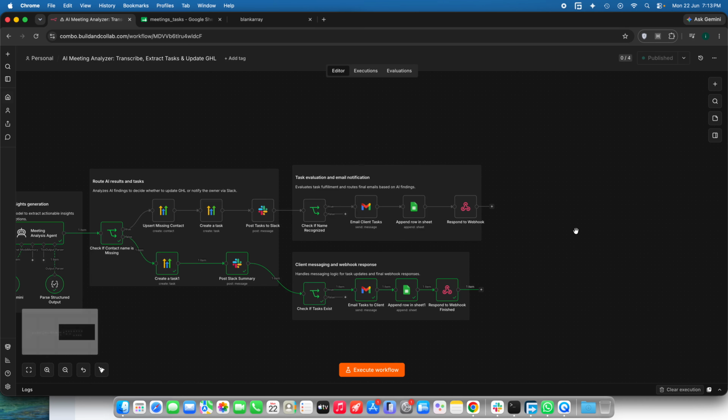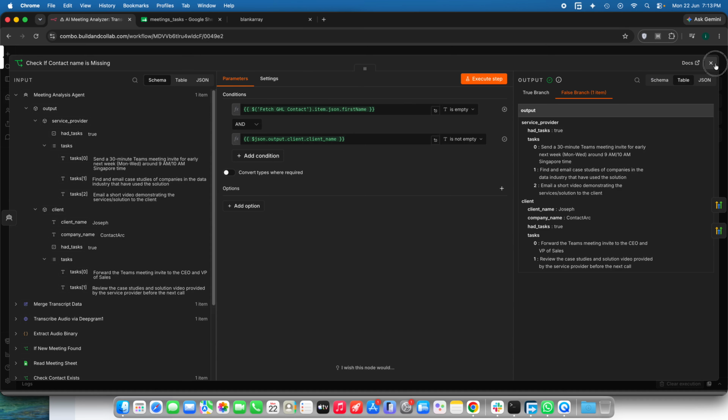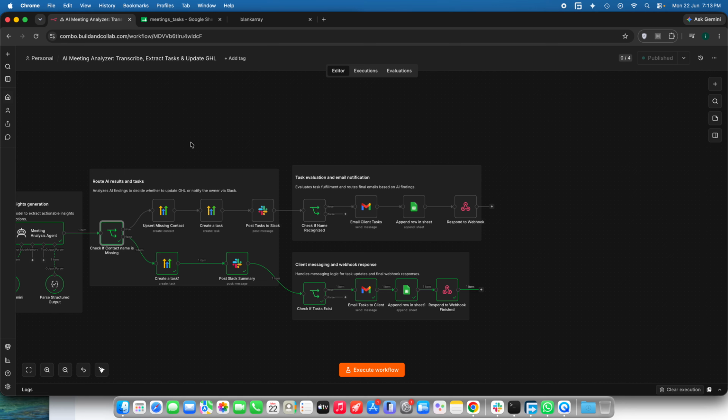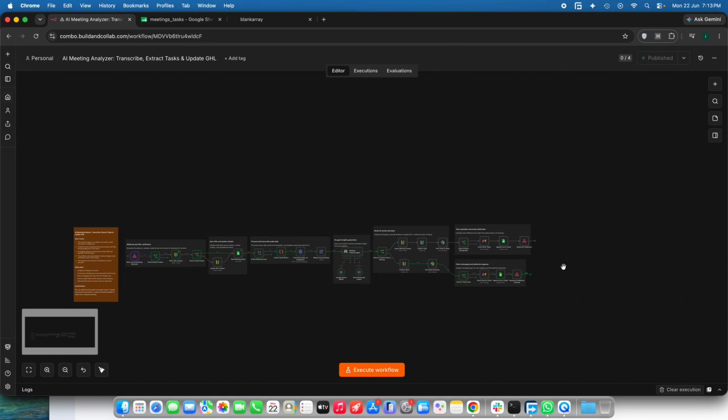But if the contact name was not missing, then it will simply do the same thing which I have explained above, exactly as below. Okay, so this is how the whole system will work.